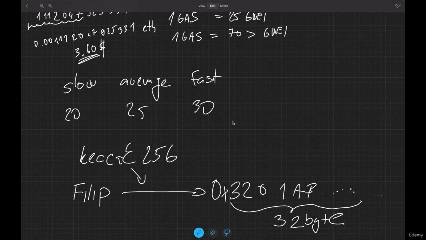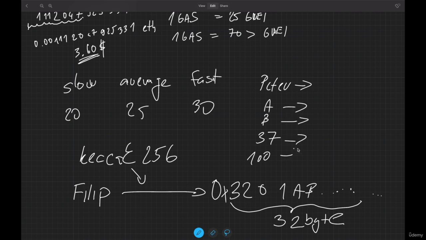So you will try, let's say, Philip. Oh, that would already be the solution. So first you'll try Peter, you'll try A, B, you'll try 37, you'll try 100. You run them through the Keccak function, see what outputs you get, and compare with this one. But there is no way to reverse it and get the original value from this. It's very hard. You just need to randomly run values through the Keccak function, basically. So that's the special thing about Keccak. It's a one-way function. It's very hard to reverse it.